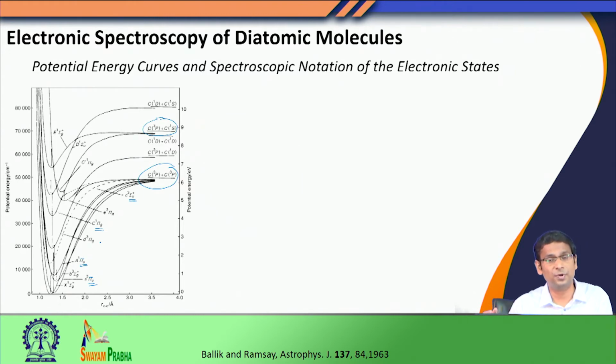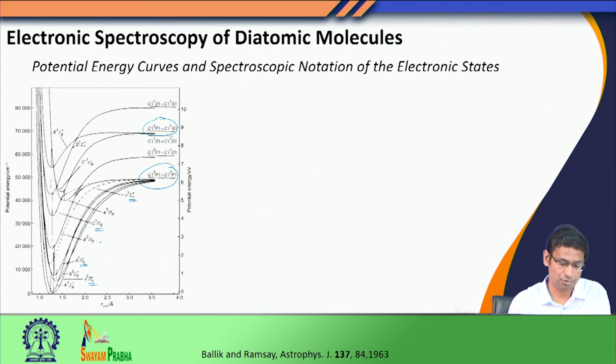But when you transfer this bonding electron to an anti-bonding orbital, the bond automatically becomes weaker. So in that electronic state, the bond dissociation energy is smaller. Therefore, the dissociation energy in different potential electronic states is different.